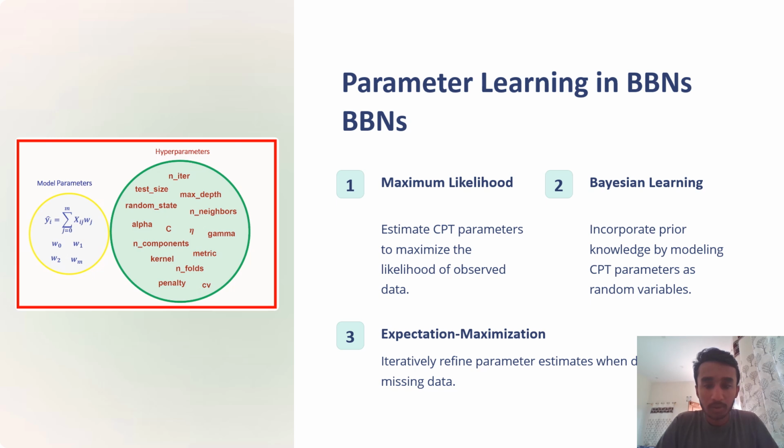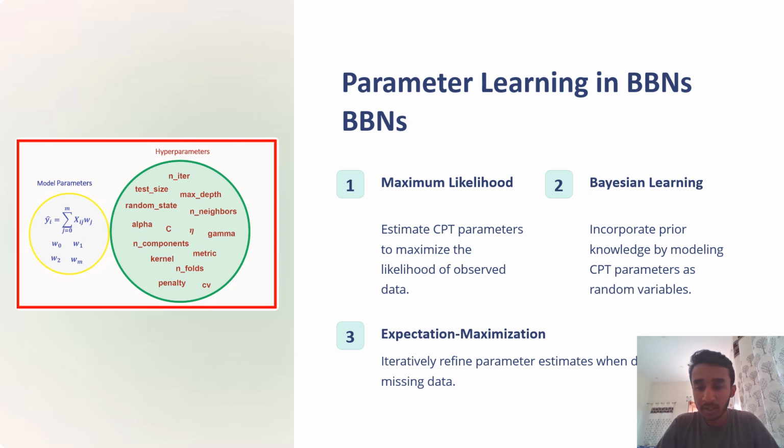Now let us go to parameter learning in the Bayesian belief network. It means how the parameters are learned by the Bayesian belief network model. It is usually done in three ways: maximum likelihood, Bayesian learning, and expectation maximization. In maximum likelihood, CPT parameters are estimated to maximize the likelihood of the observed data.